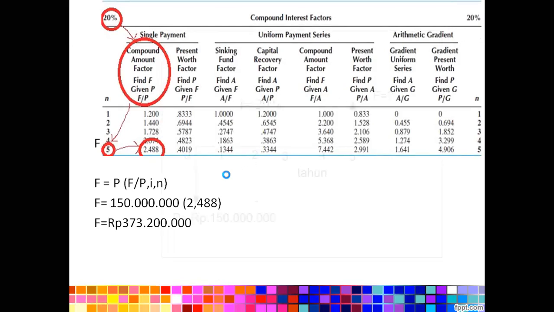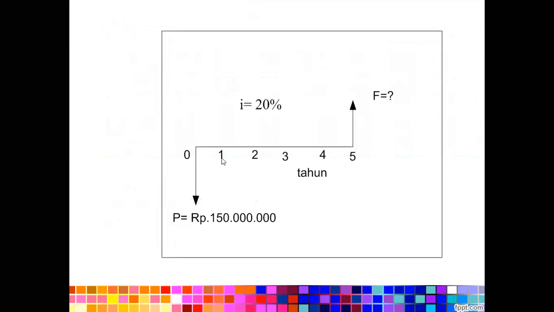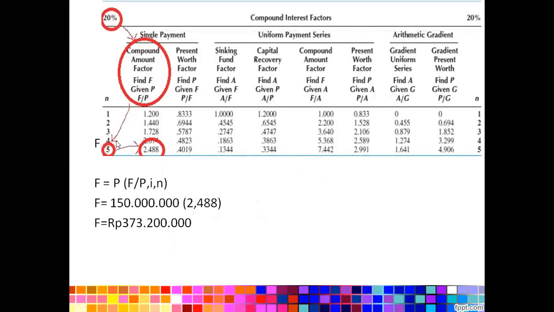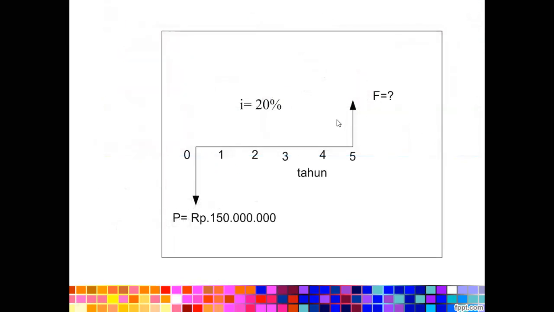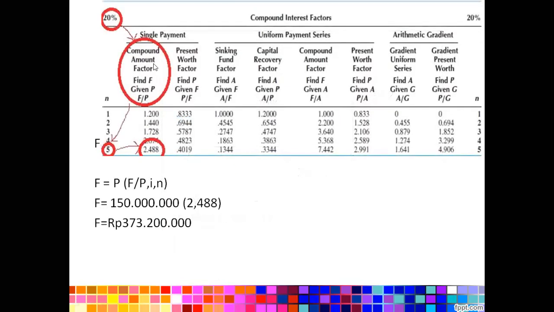Now look carefully: is it a single payment? So you have to read carefully what type of compound interest factor, since it is a single payment and you want to know the future value, you just look for the compound factor which is suitable for this case. Find the future value, since the present value is already mentioned.